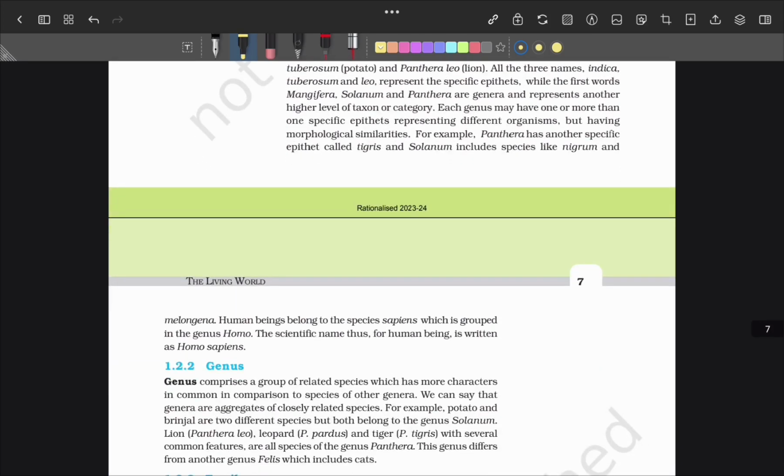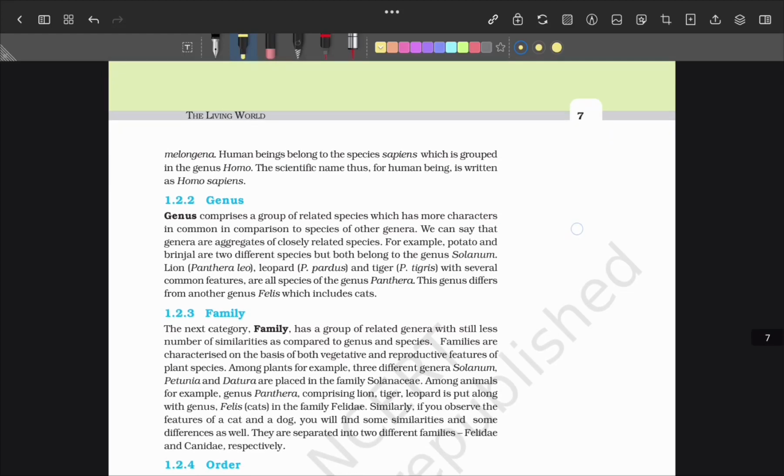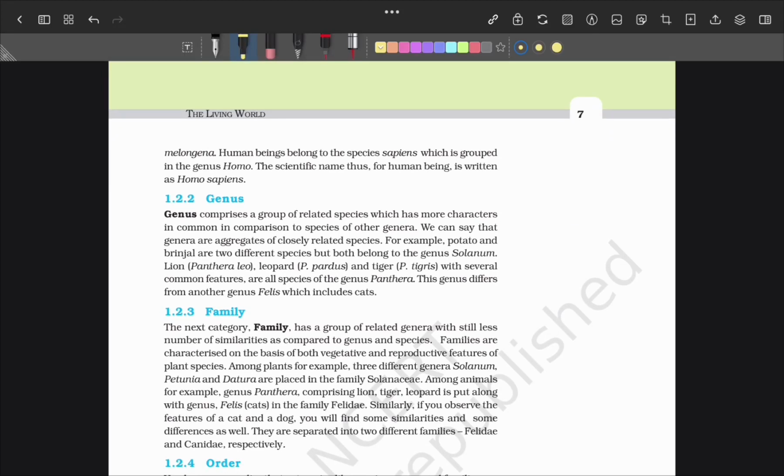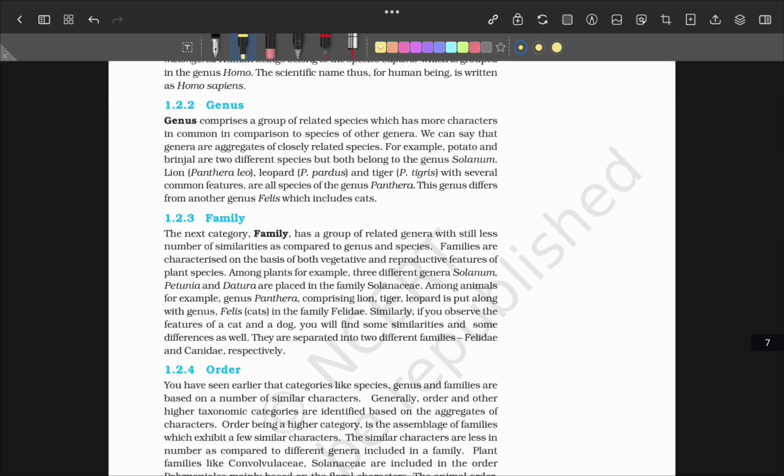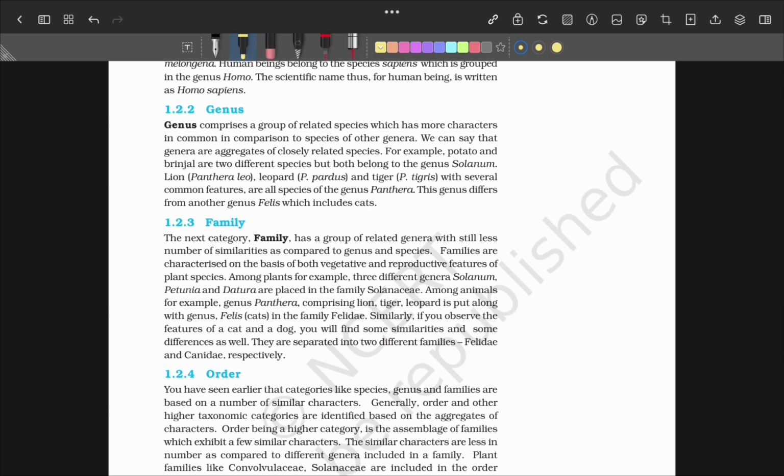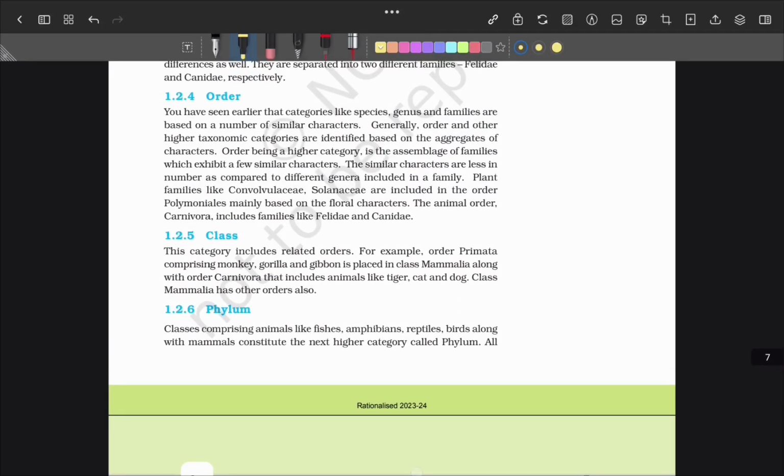Moving down, some may get confused that cats and dogs may be related and may come under the same family. No, dog comes in Canidae and cat comes in Felidae. That's a thing to note.